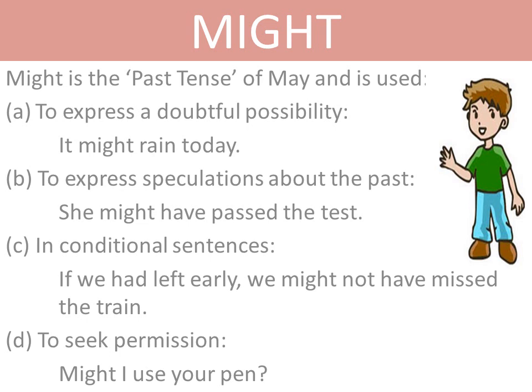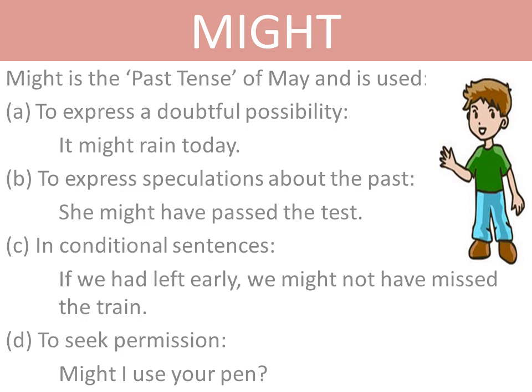That means when you feel that there are very bleak chances, very low chances of something happening, then it is better to use might. Because can also denotes possibility, may also denotes possibility, and might also does it. So, how to differentiate? Might will be used when there is doubtful possibility, when there is very less possibility of something happening.